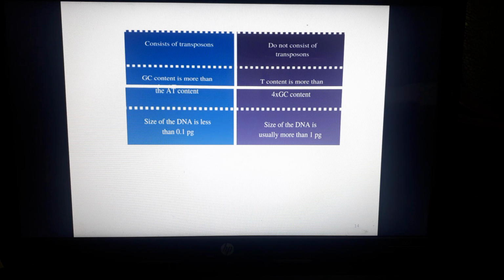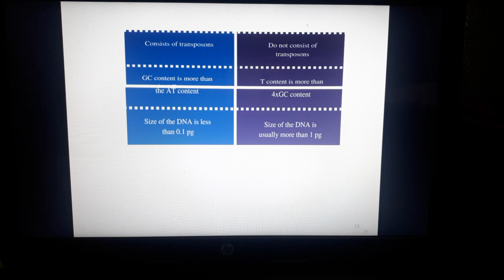And this transposition process often results in the duplication of the same genetic material. So this process is only present in prokaryotes, which consist of transposons. Then the next difference is that prokaryotes have more GC content, whereas in eukaryotes AT content is more. In prokaryotes the GC content is more than the AT content, whereas in eukaryotes the AT content is more than the GC content.